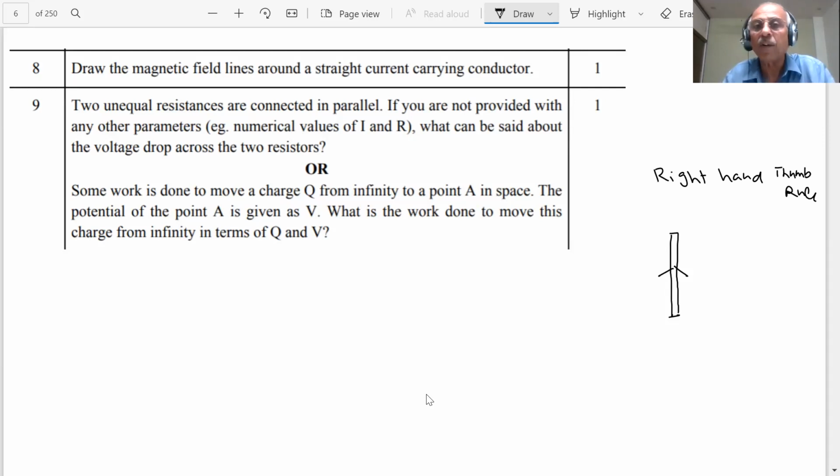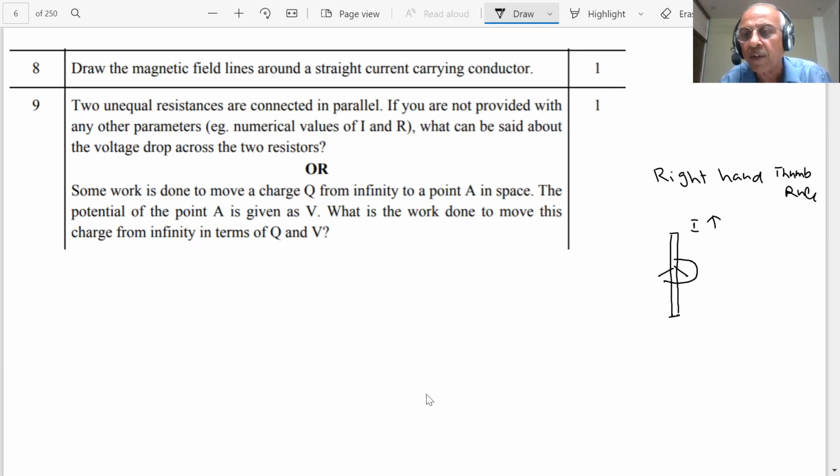What does it say, student? If I put my thumb in the direction of the current, then the fingers will wrap around the conductor in the direction of the field lines of the magnetic field. So when a current is passed through a conductor, magnetic field is produced, and we can use the right hand thumb rule. This is the thumb, student. Then the direction of the magnetic field lines is given by the wrapped fingers. The current is going in this direction. This is my current I.